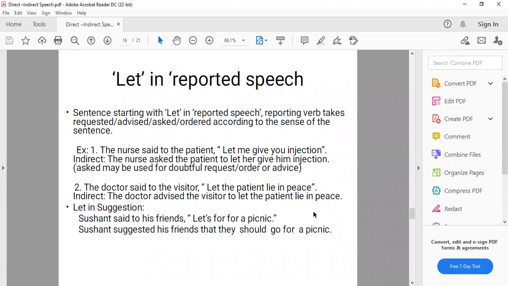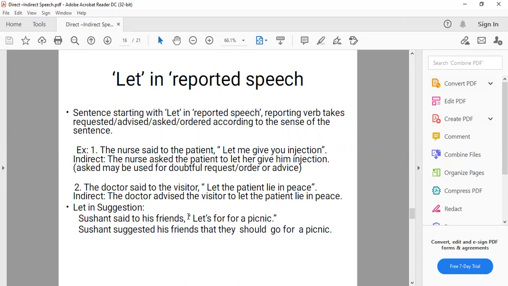Coming to the last form, which we were to discuss, Sushant said to his friends, let's go for picnic. This is the sentence which is given in the form of suggestion. Suggestion means when we give advice, it is given to others. When we say it is suggestion, here the speaker is also included. Please note down the difference. When we say it is suggestion, the speaker is also included in that action. As here, Sushant said to his friends, let's go for a picnic. It means Sushant will also go.